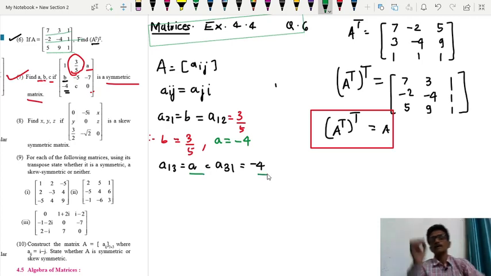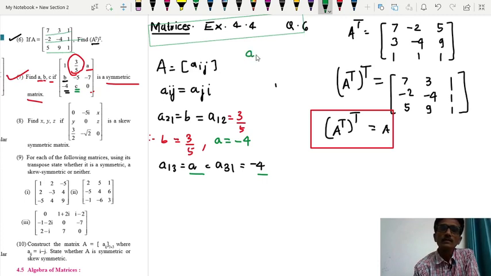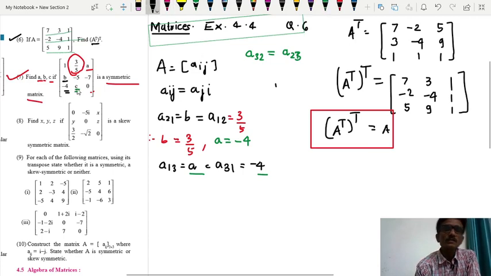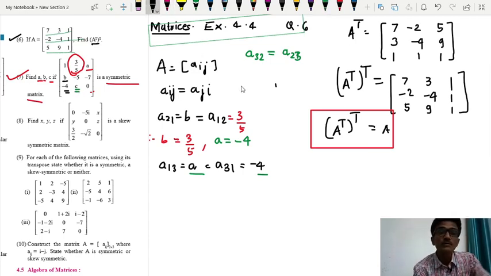Then see here this element it is the element of third row and second column, that is the element A32 should be equal to A23. So what is A32? That is the element of third row and second column, which is C, and the element of second row and third column is this -7.